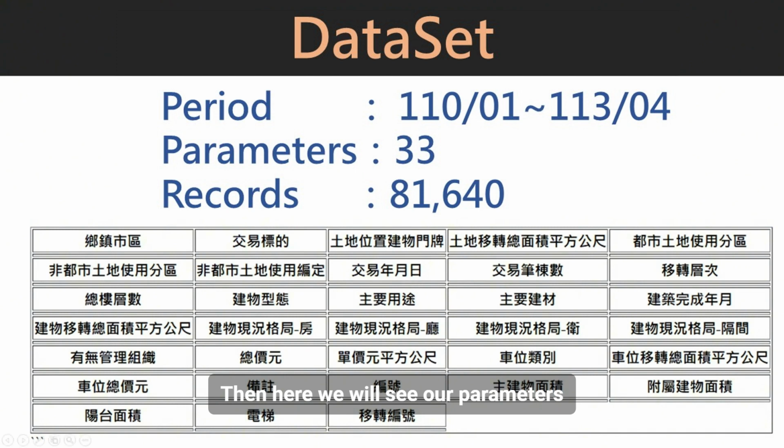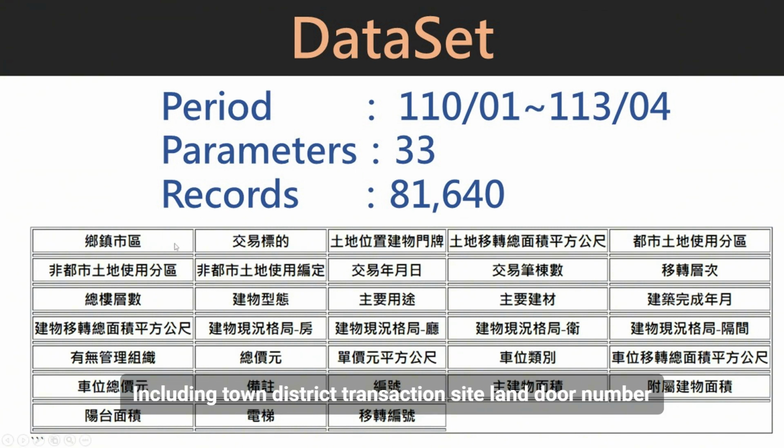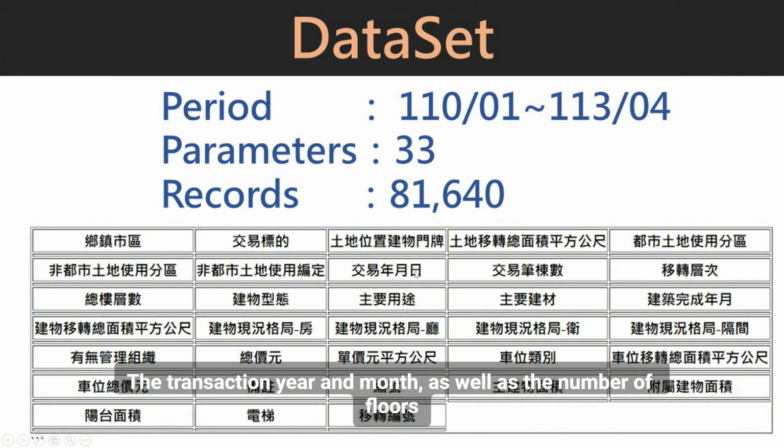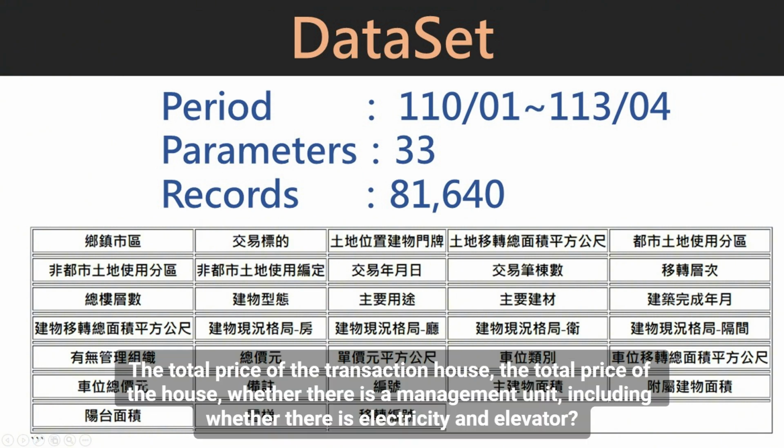Then here we will see our parameters, about 33 of them, including town district, transaction site, land door number, the number of transactions and buildings, the transaction year and month, as well as the number of floors, the total price of the transaction, the total price of the house, whether there is a management unit, and whether there is electricity and an elevator.